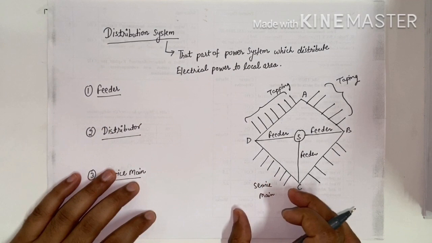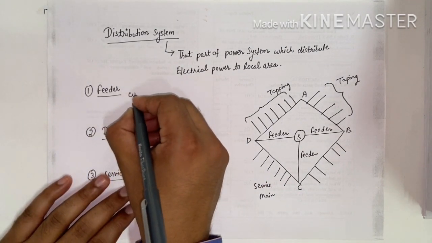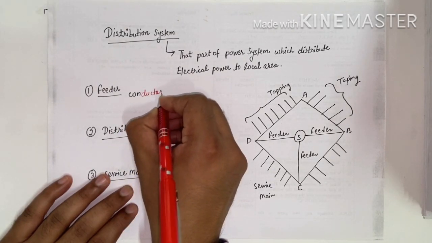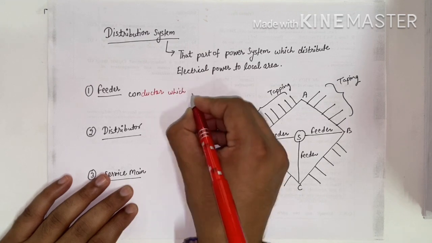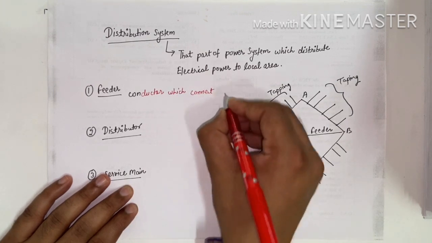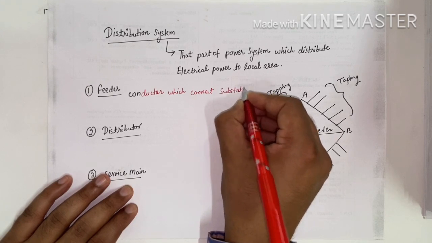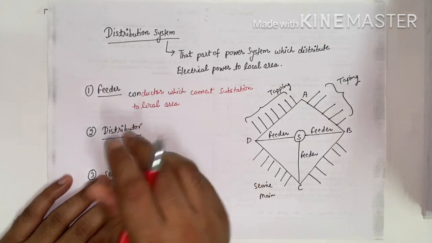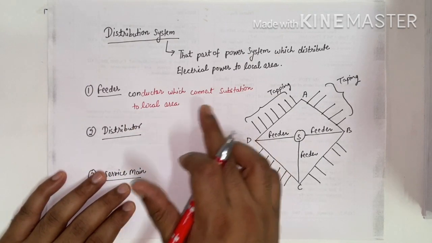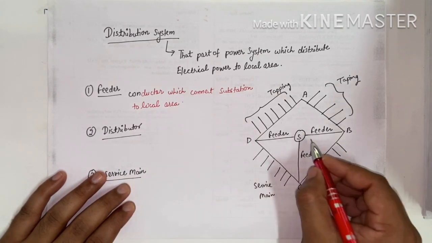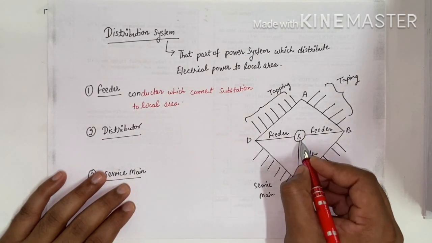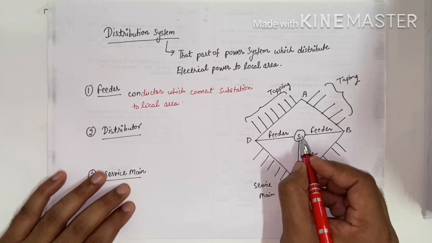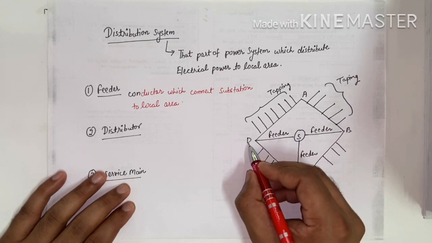Now we have seen what is feeder. Feeder is a conductor which connects substation to local area. Okay, feeder is a conductor which connects substation to local area. Actually this is the substation. This substation is connected to the local area D. So with the help of feeder we have connected a substation to the local area.